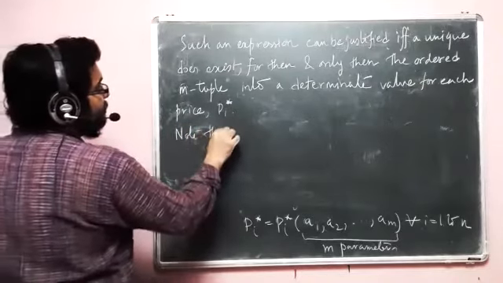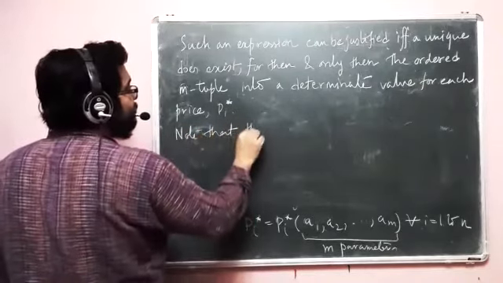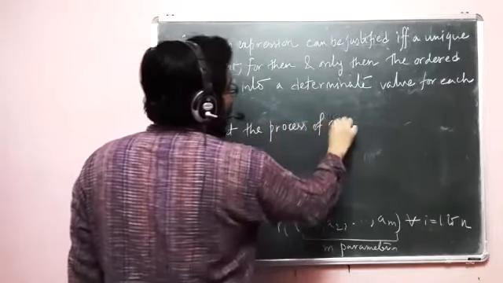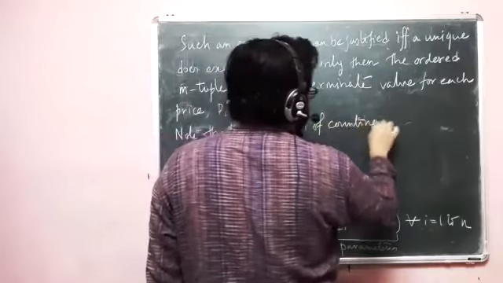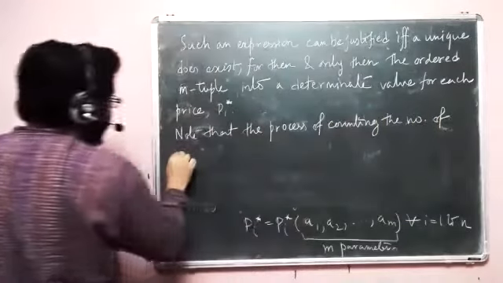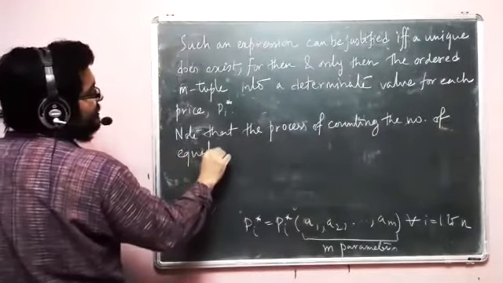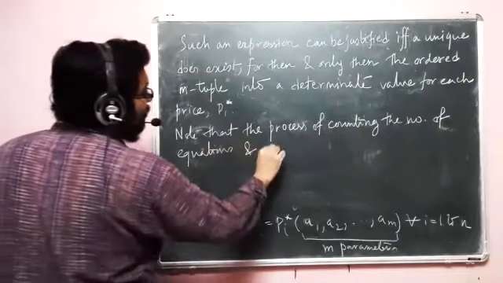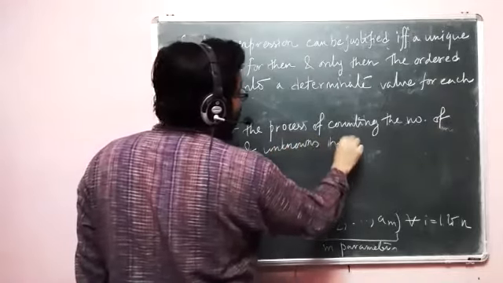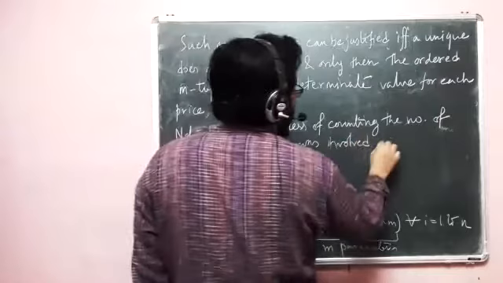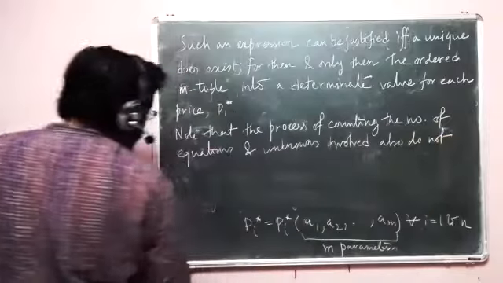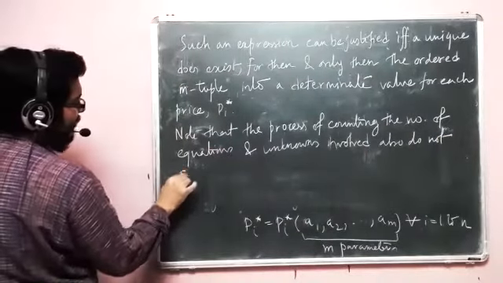Note that the process of counting the number of equations and unknowns involved also do not suffice, because probably you have learned in that way that if m equals to n, then it is fine.